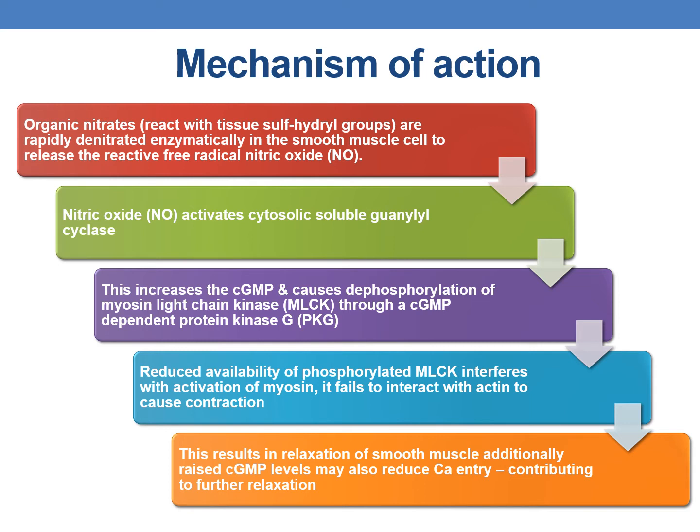This reduced availability of phosphorylated myosin light chain interferes with the activation of myosin, and it fails to interact with the actin to cause contraction. Hence, this results in relaxation of smooth muscle, and additionally, raised cGMP levels may also reduce calcium entry, contributing to further relaxation.